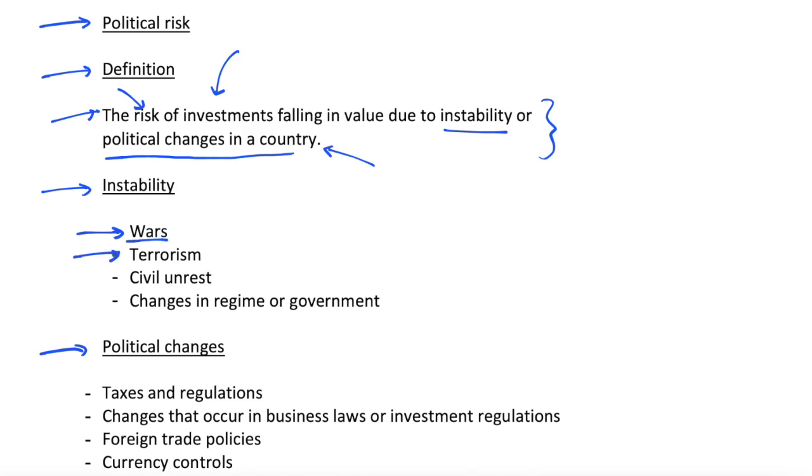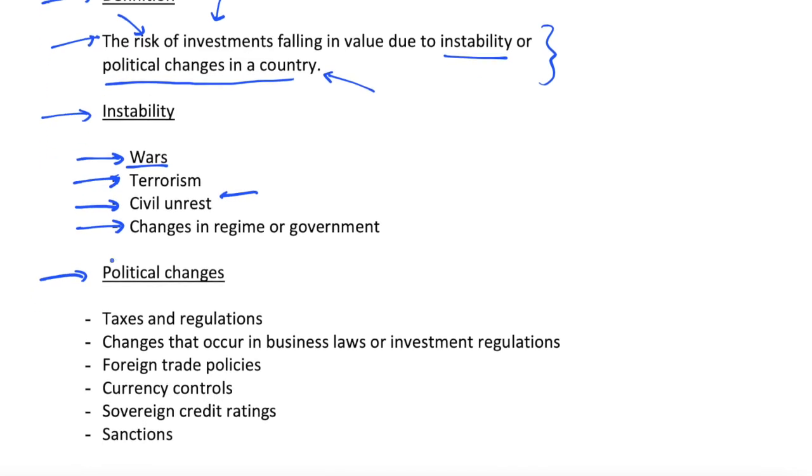Similarly, with terrorism, we could see assets being destroyed, or generally this would negatively affect asset values because we are seeing instability within an economy. And just generally, with civil unrest, we could see a change in regime or government because of it. We could see coups, where the army seizes control of a country, and mass protests may make it appear more likely for investors that there's going to be a change in government, or at least a change in policy.